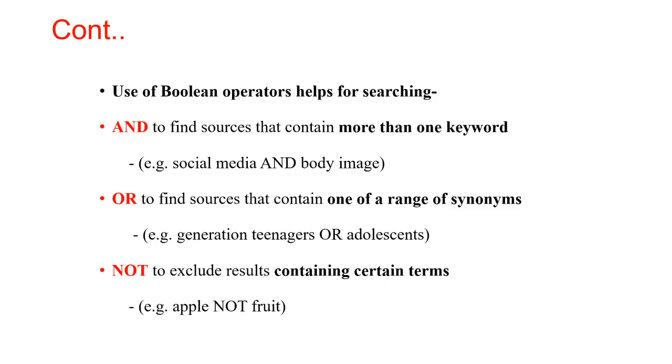And the NOT Boolean operator excludes results containing certain terms, for example, apple not fruit. We know an apple is a fruit, but a fruit is not an apple. So such Boolean operators are also useful for finding or searching related articles on various sources, either on the internet or in different forms.